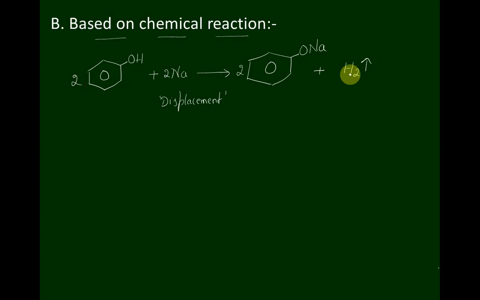Any compound which has an ability to liberate hydrogen gas when it reacts with active metals is acidic in nature.